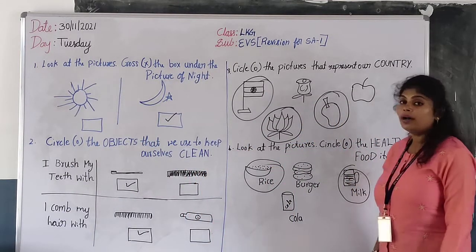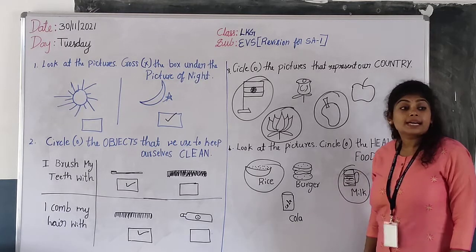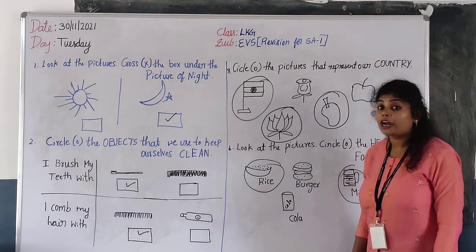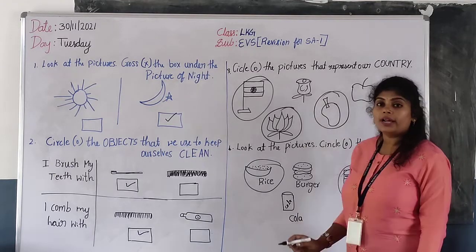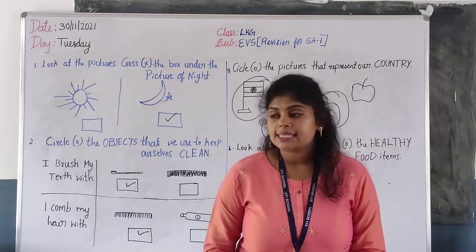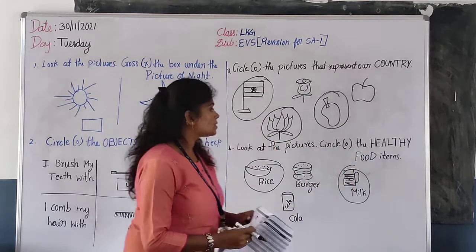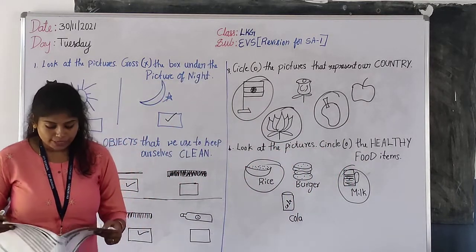Milk is also a healthy item. What about burger? Burger is a junk food. What about Coca-Cola? It is also junk food. We should not take these kind of foods, children. What is the question? You have to circle only the healthy food items.